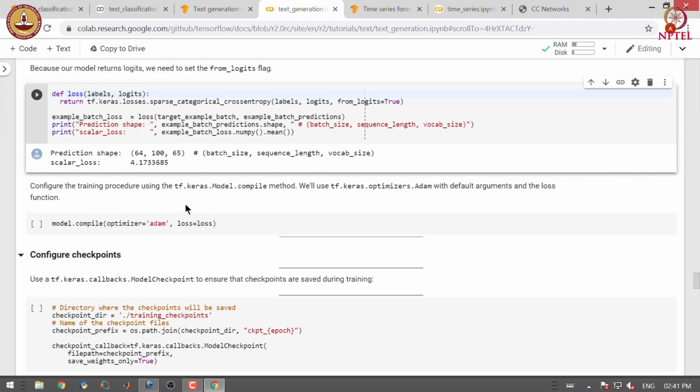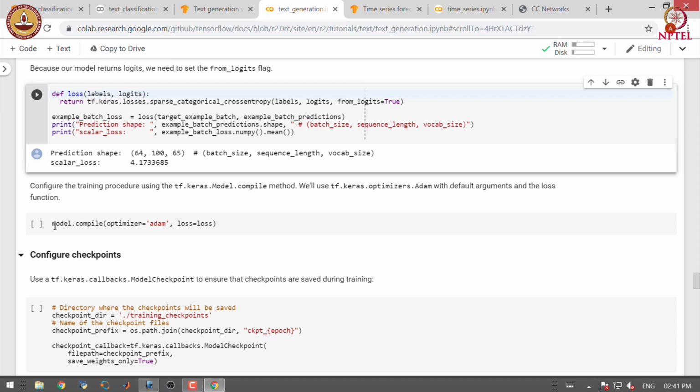You can see that the prediction shape is 64 by 100 by 65, where 64 is the batch size, 100 is the sequence length and 65 is the size of the vocabulary, and the scalar loss is 4.17. Let us configure the training procedure using the model.compile method.